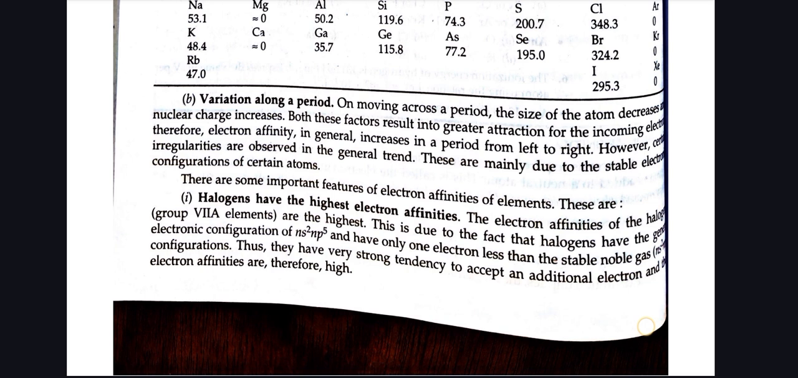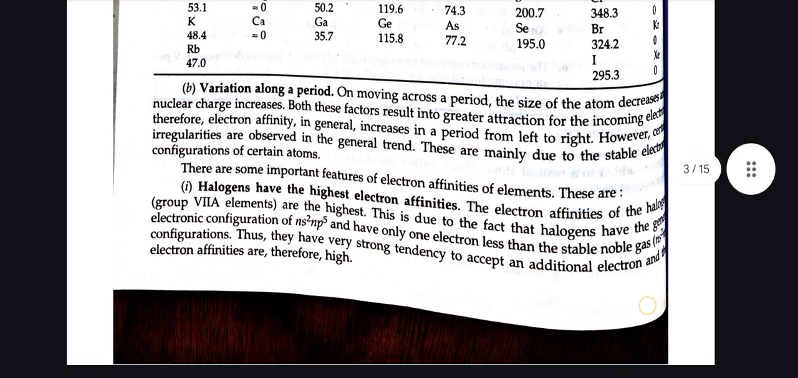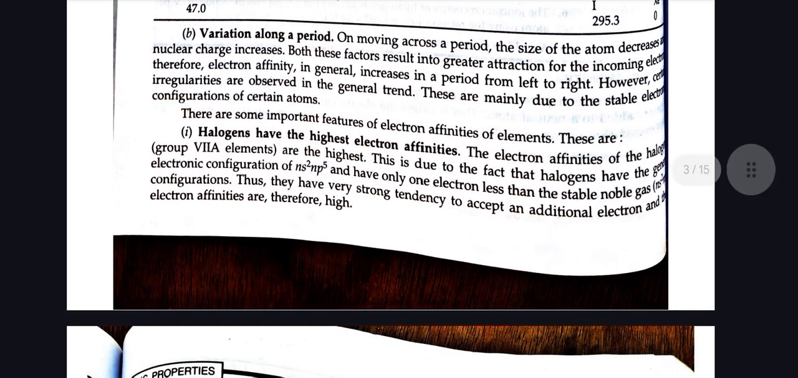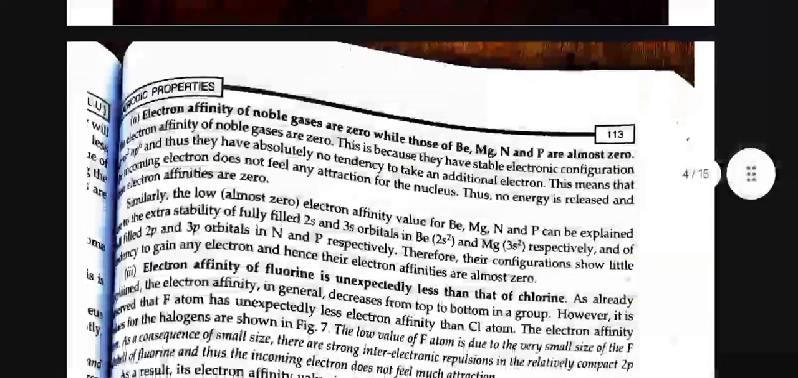There are some important features of electron affinities of elements. These are: halogens have highest electron affinities. The electron affinity of the halogens, group 7A elements, is the highest. This is due to the fact that halogens have general electronic configuration of ns2np5 and have only one electron less than stable noble gas configuration. Thus, they have very strong tendency to accept an additional electron, and their electron affinities are therefore very high.